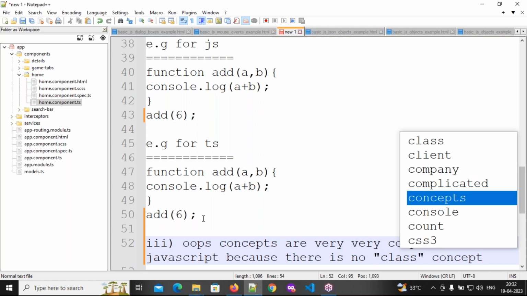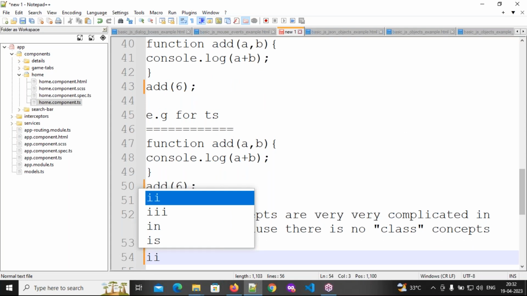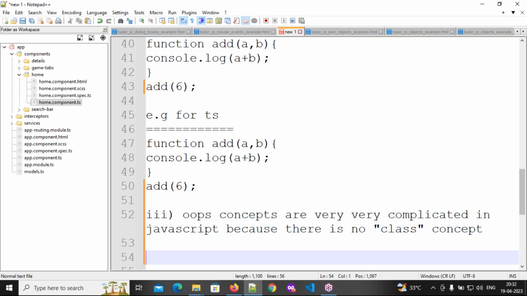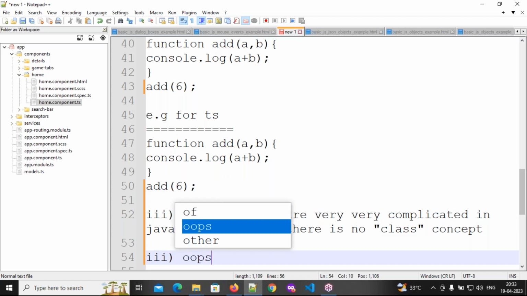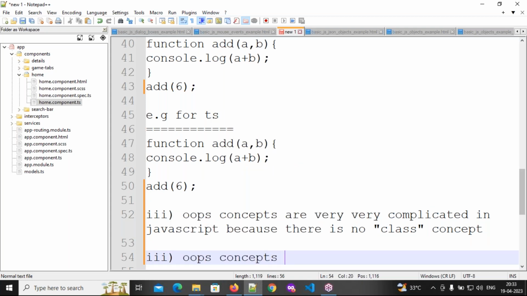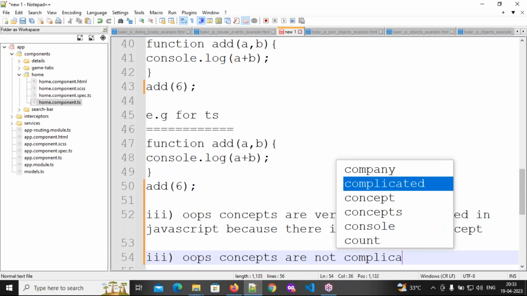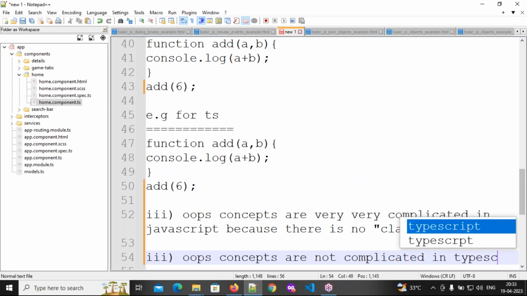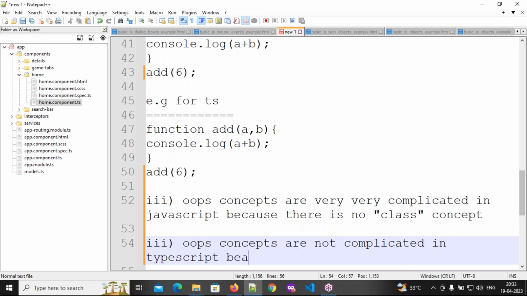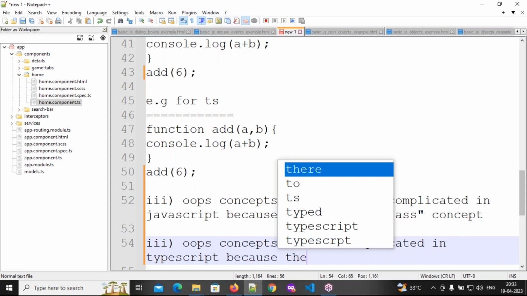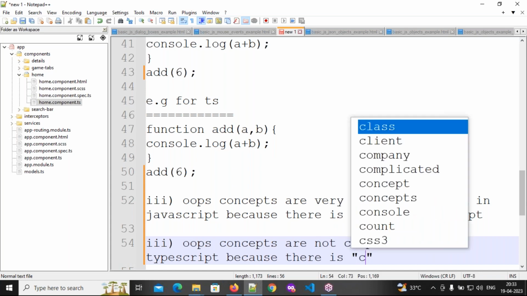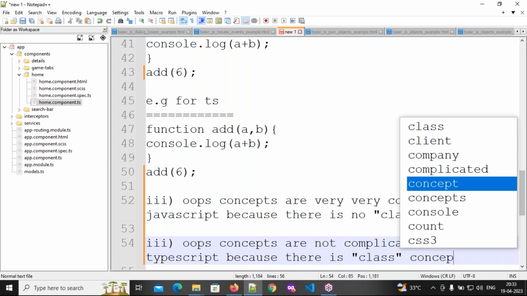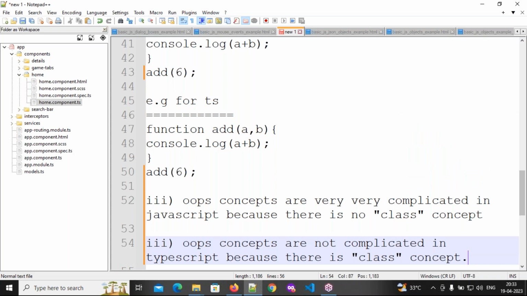Because there is no class concept. But here, OOP concepts are not complicated in TypeScript, because there is a class concept. So what is the advantage of the class concept?